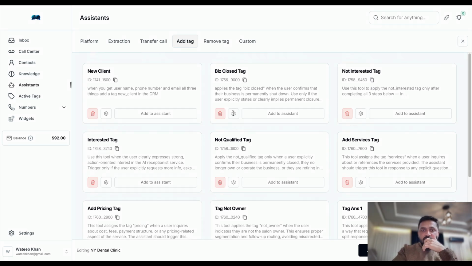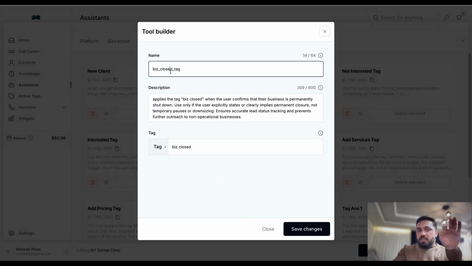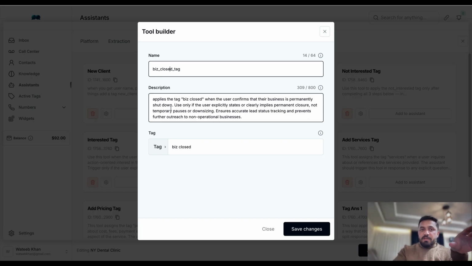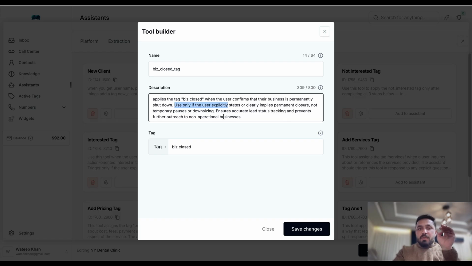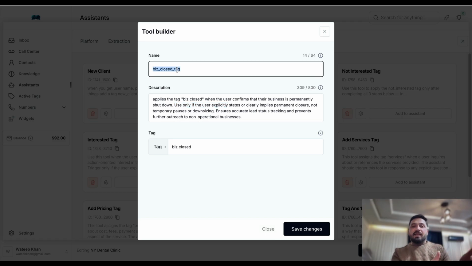Let me show this one. So this is a unique name again. Apply this tag when the user confirms that their business is permanently closed. Use only if the user explicitly states or clearly implies permanent closure, not temporary pauses or downsizing. Ensure accurate lead status tracking and prevent further outreach to non-operational businesses. So how will we be using this tag inside our actual prompt? Let's do it together. It's not for this specific business, but still I want to show you how you can use this inside the business.